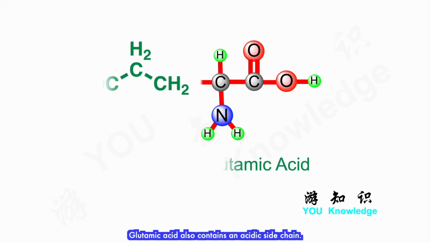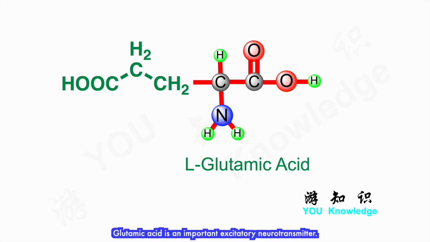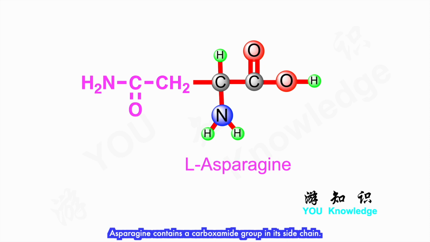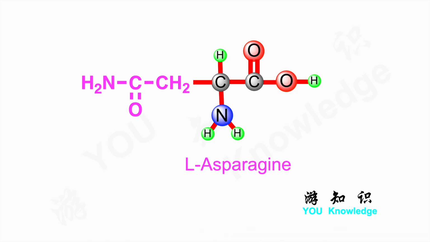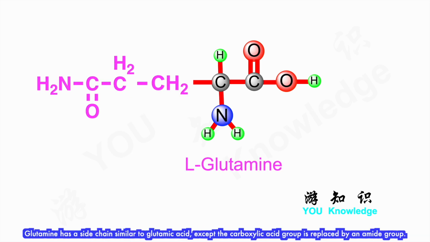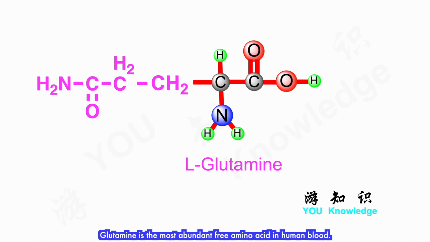Glutamic acid also contains an acidic side chain. Glutamic acid is an important excitatory neurotransmitter. Asparagine contains a carboxamide group in its side chain. Asparagine synthetase catalyzes the synthesis of asparagine from aspartate. Glutamine has a side chain similar to glutamic acid, except the carboxylic acid group is replaced by an amide group. Glutamine is the most abundant free amino acid in human blood.